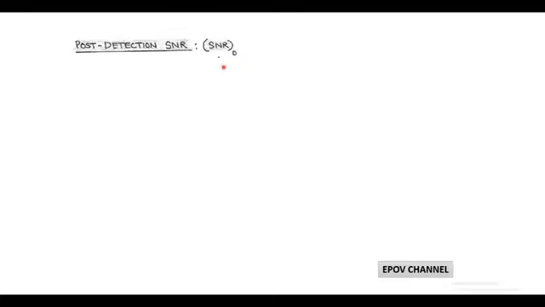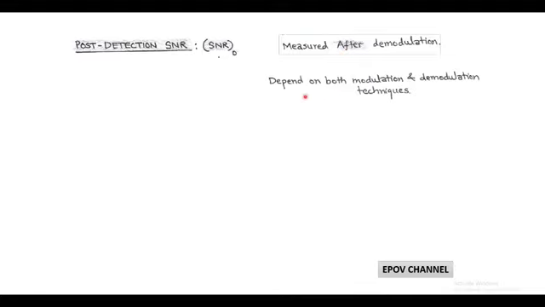Next we find the post-detection signal to noise ratio, which is measured after demodulation. But it depends on the modulation and demodulation technique of double sideband suppressed carrier.